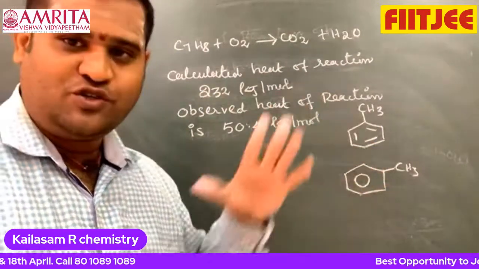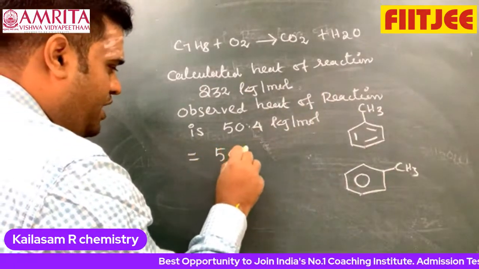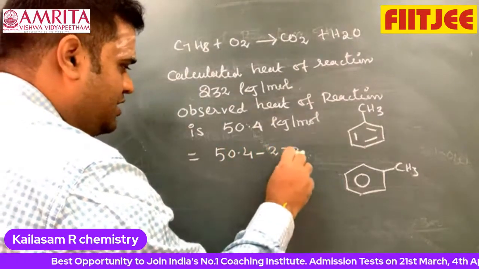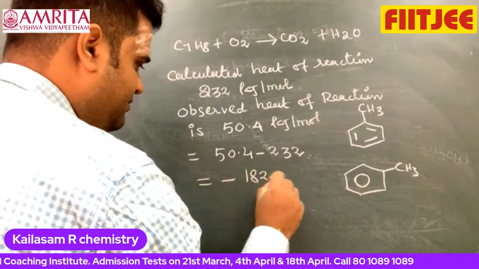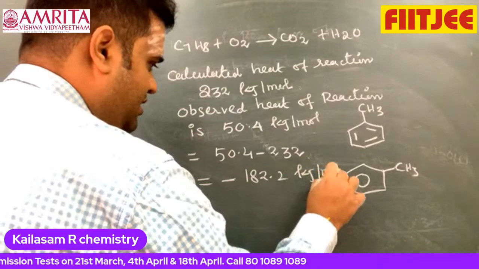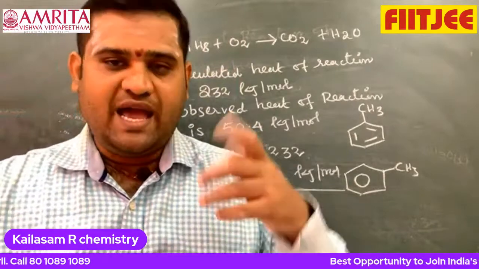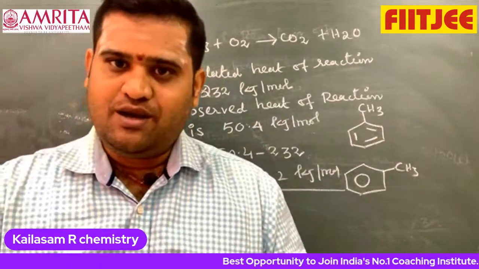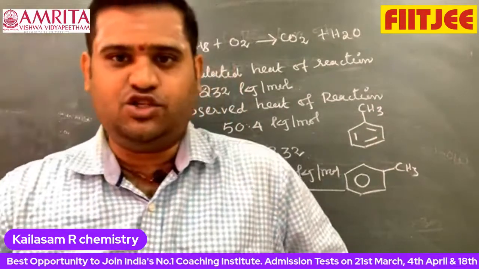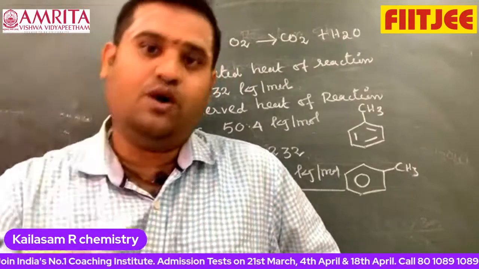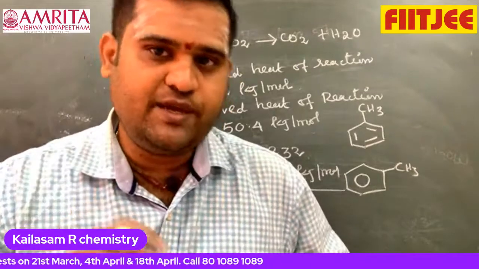So the difference of these two is called resonance energy. So what is the difference? I can write that 50.4 minus 232, which gives minus 182. That's all. Generally, for any resonance energy, if you want to find it, take the experimental heat of formation minus the theoretical heat of formation, which gives the resonance energy of that particular molecule. This is about Hess law and thermochemistry.